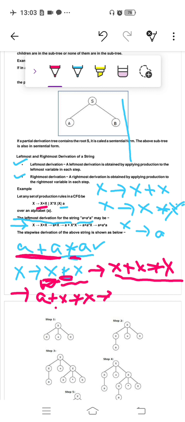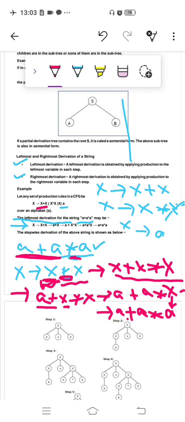Now, because we are using leftmost order of derivation, we replace the leftmost symbol first. Here a and plus are terminal symbols, and a terminal symbol can never be replaced by any production, because they have no production, so we cannot replace them. What is left is this X. Now replace this X again with a. So what happens? a plus a into, and this one is again X, because we are doing leftmost, so we go one by one. Now the last one: a plus a into a, because we replace this X by a the last time.